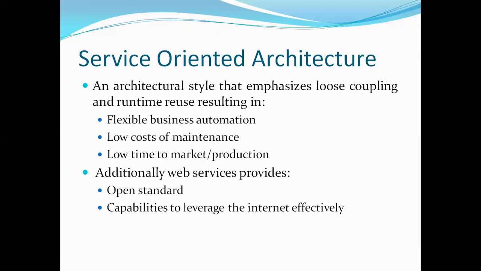And open standard means you can use any technology for accessing that XML data. So you use ASP.NET, Java, Python, PHP, or ERP applications you can write with the help of web services and web API. And its capability of leveraging the internet effectively.